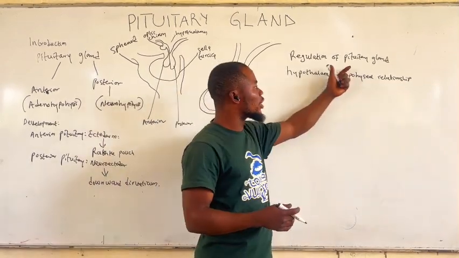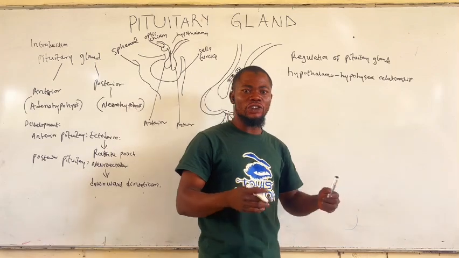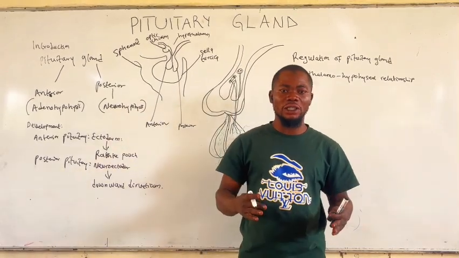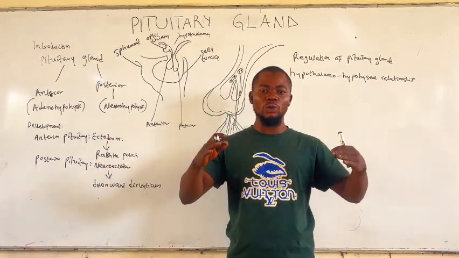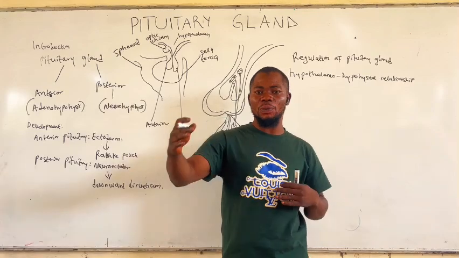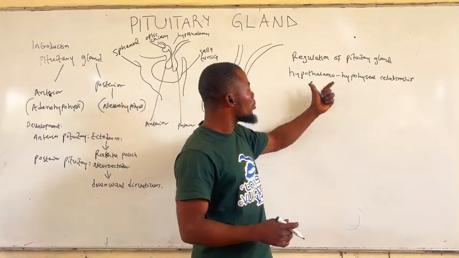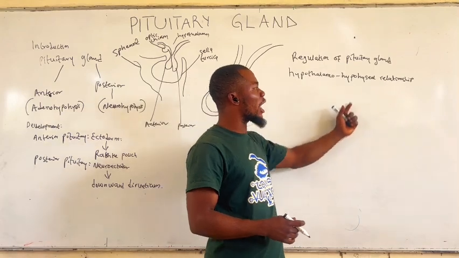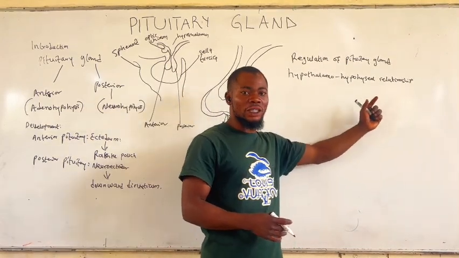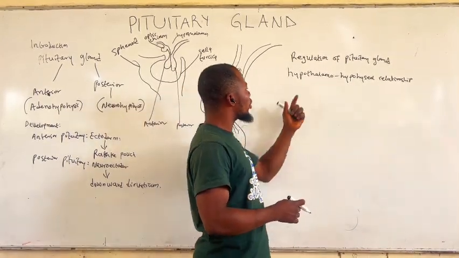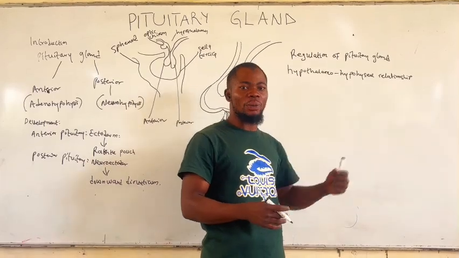Now, substances that are released by the hypothalamus reach the pituitary gland. Since we have two divisions of the pituitary gland, the anterior and the posterior, the means of relationship between the hypothalamus and the anterior pituitary gland is different from the connection between the hypothalamus and the posterior pituitary gland.